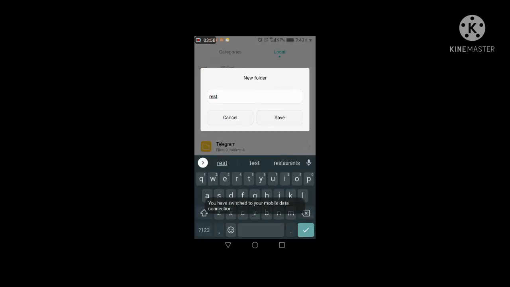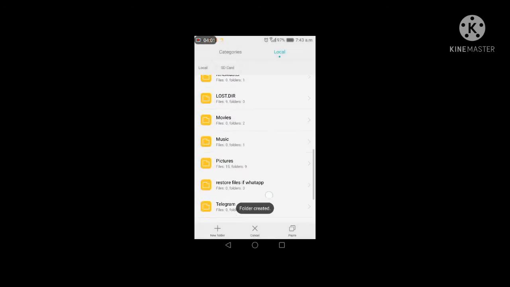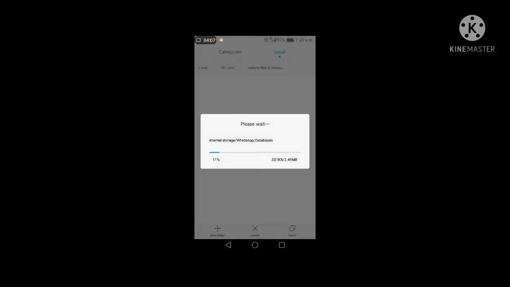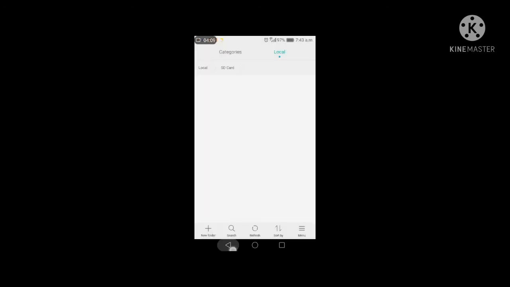Now I create a new folder, restore files of WhatsApp. I created this folder, restore files of WhatsApp. This is my folder, and I just paste it here.